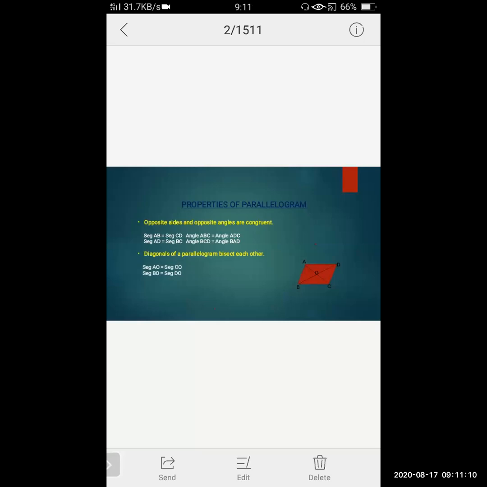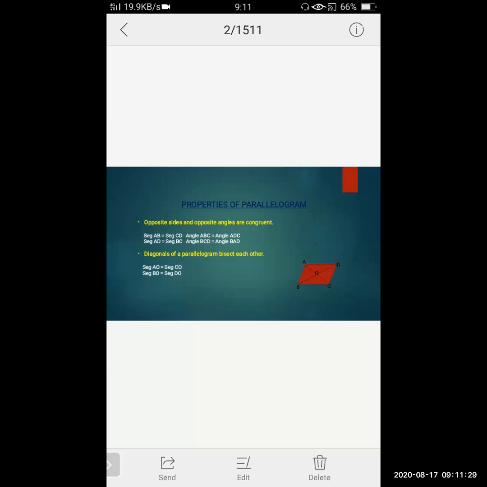Angle C will be how much? 110. Why? Because angle B plus angle C will be equal to 180 degrees, because they are the adjacent angles of a parallelogram.